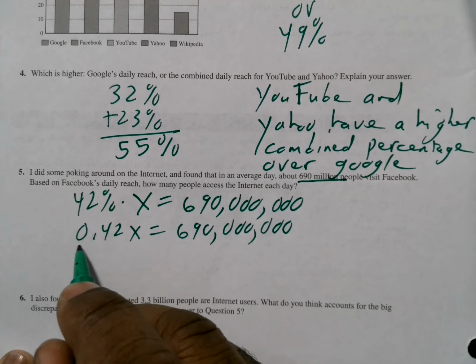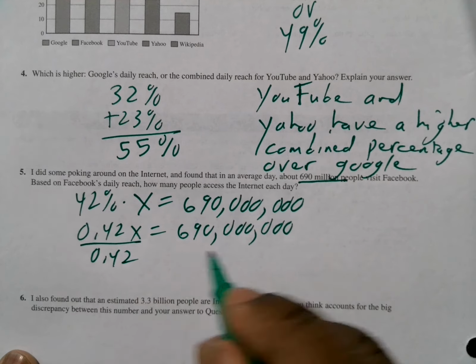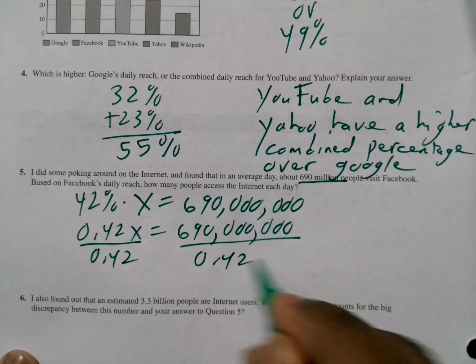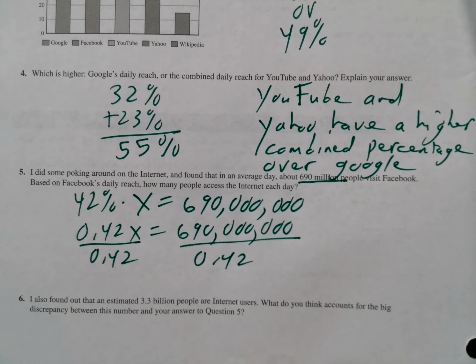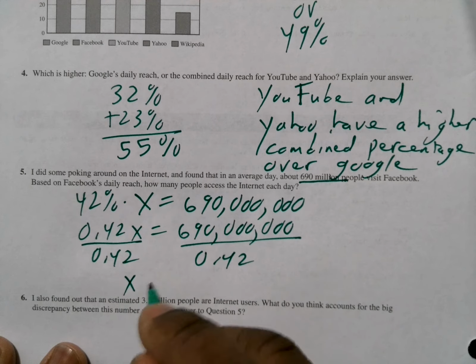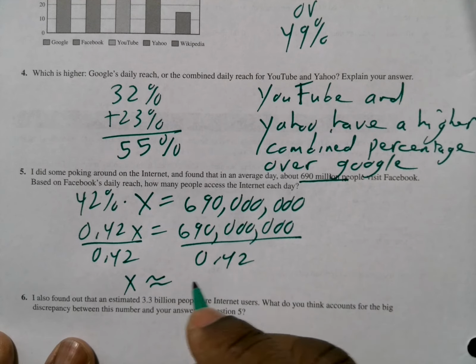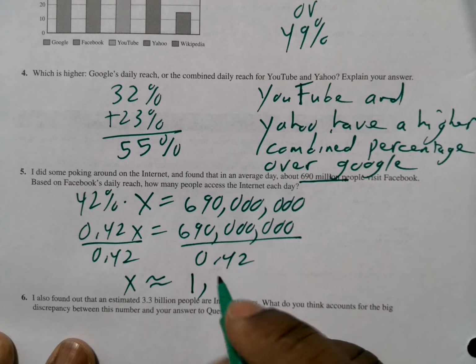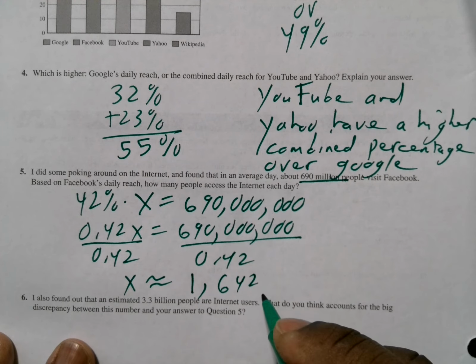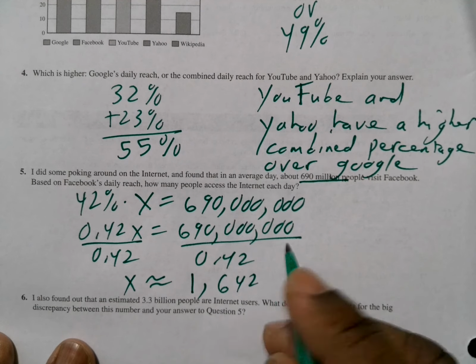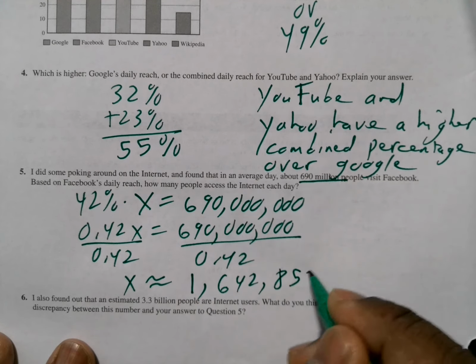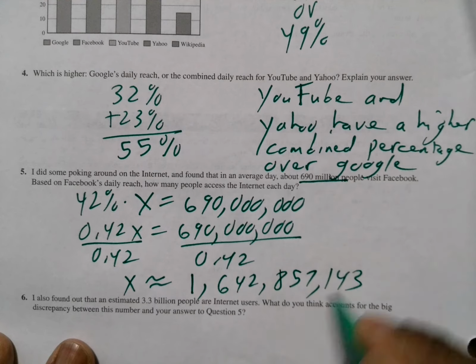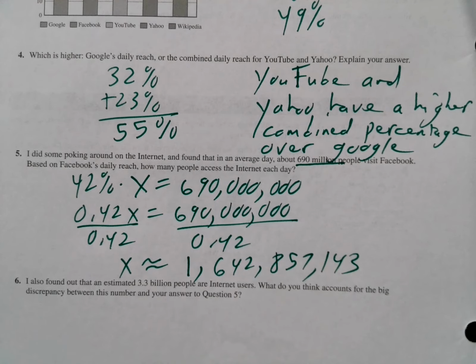Now we'll divide both sides by 0.42. And when we put this in our calculator, this will give us approximately 1,642,857,143 if we round to the nearest whole number.